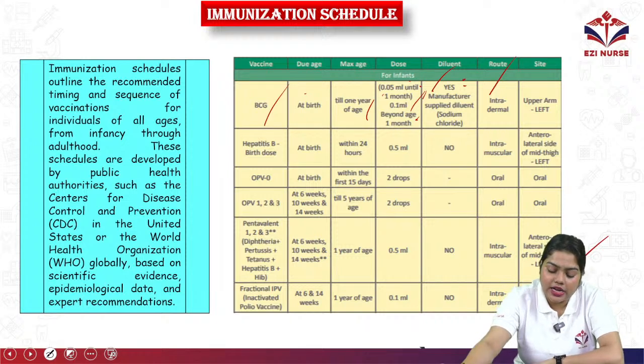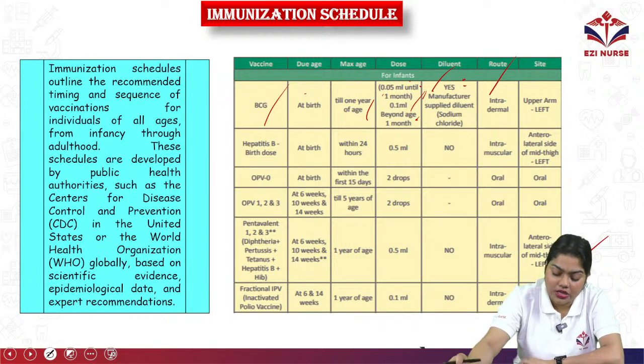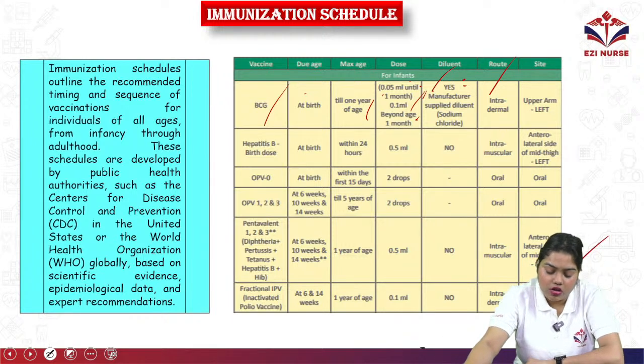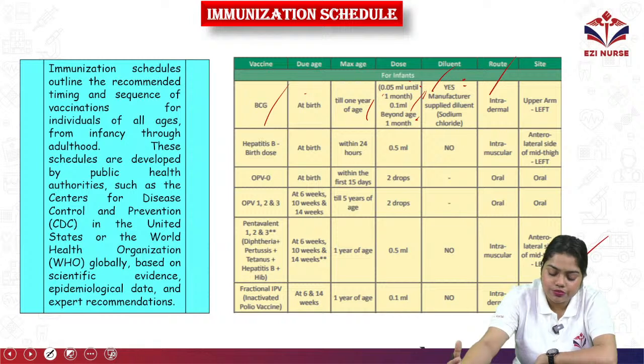Then hepatitis B, it is also given at birth within 24 hours of birth. The dose is 0.5 ml and it has to be given intramuscularly. OPV 0, the polio vaccine, will be given at birth within the first 15 days, 2 drops orally. Then OPV 1, 2, 3, up to 5 years of age, 2 drops orally.